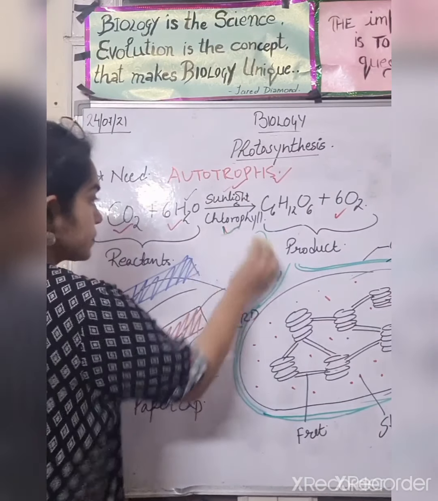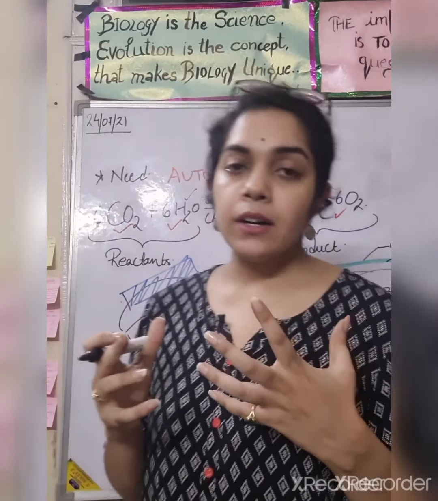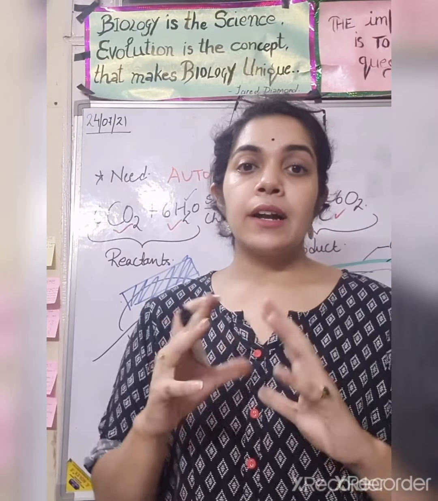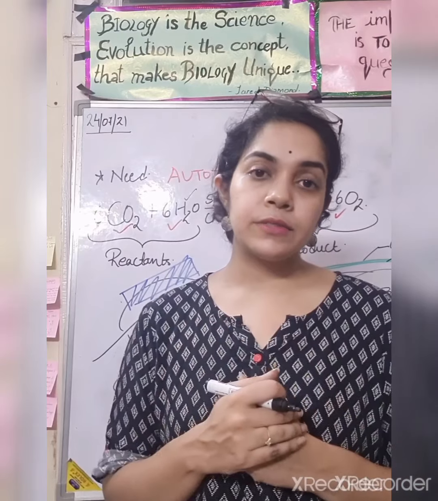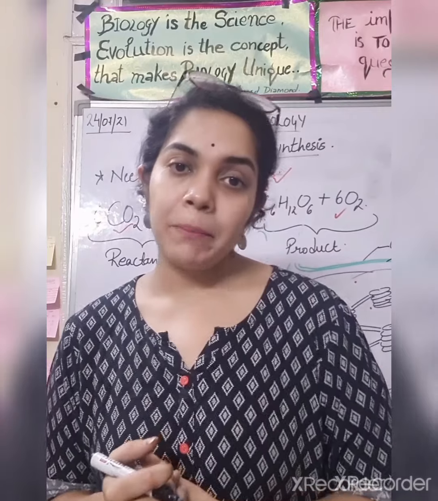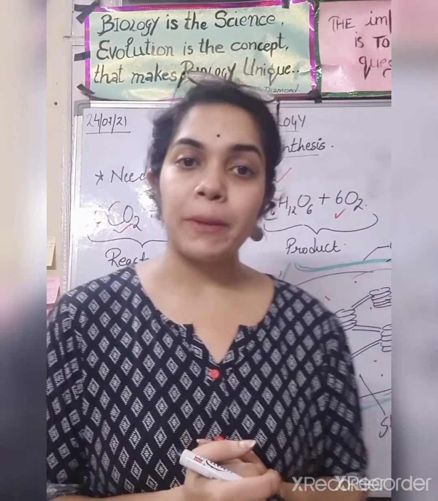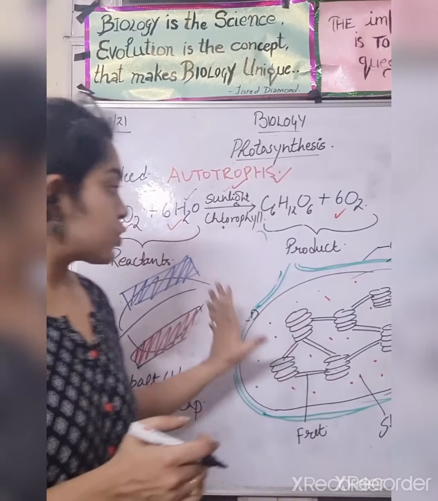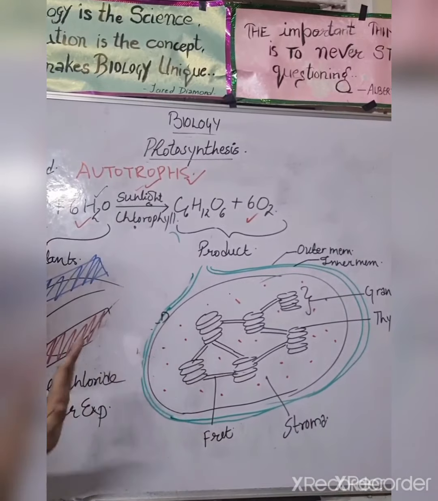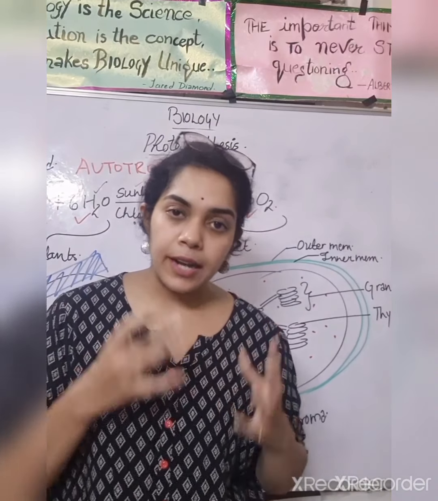Okay, now we will understand the second organ, the chloroplast, where the green color pigment is collected. We will understand where this chlorophyll pigment is present exactly. So this is your chloroplast. It is present wherever the color is green.